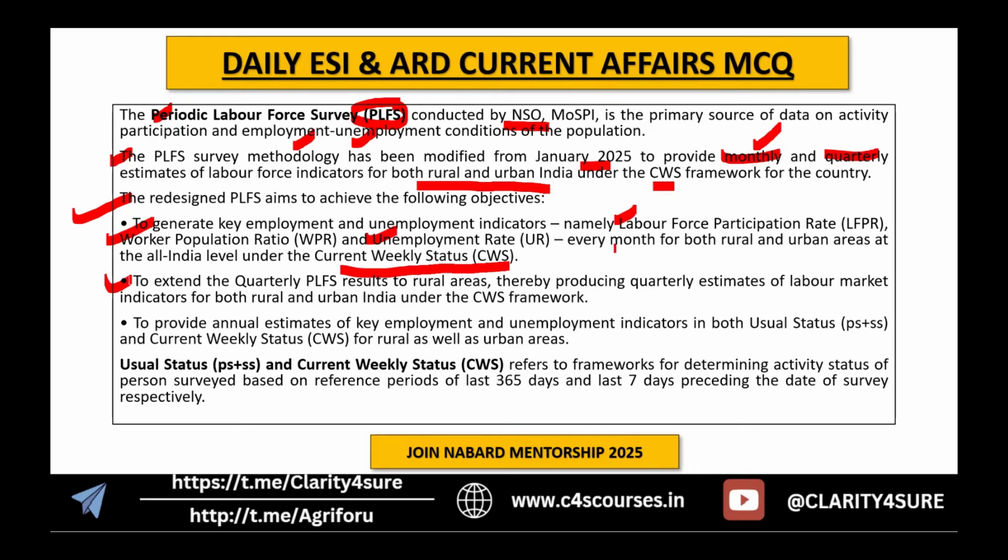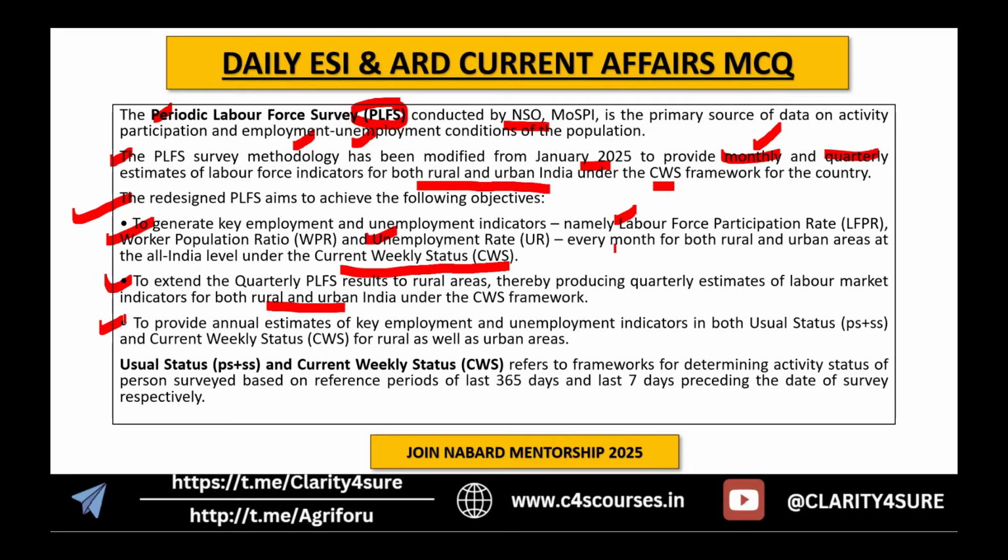And to extend the quarterly PLFS results to rural areas. Earlier we used to conduct the quarterly PLFS just for urban, but now it will be done for rural areas also, thereby producing quarterly estimates of the labor market for both rural and urban under the CWS framework. So just remember, now both rural and urban will be considered.